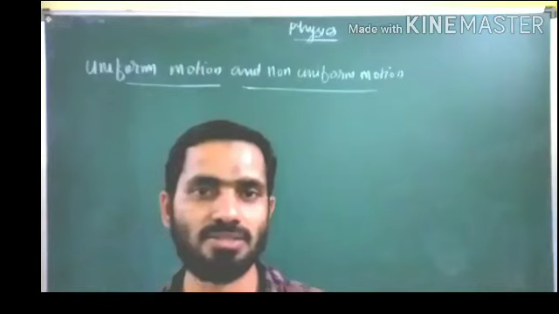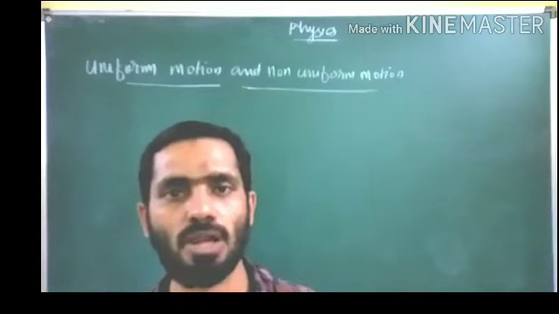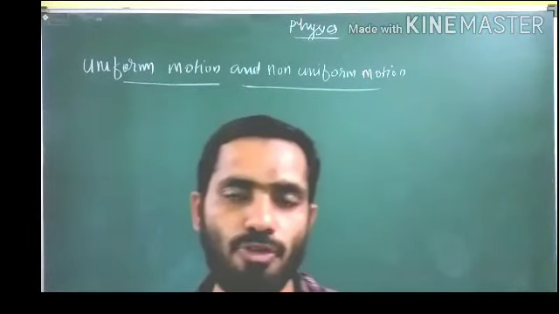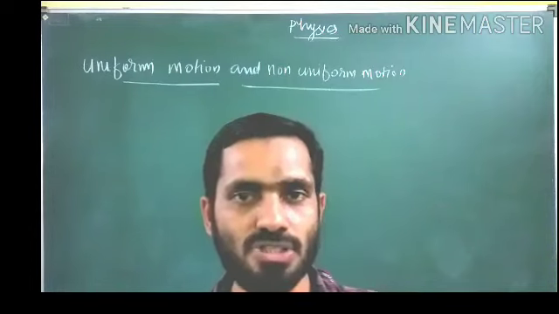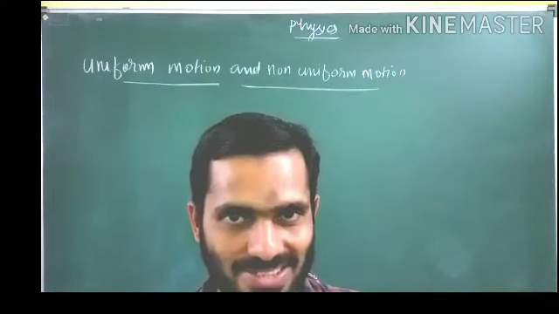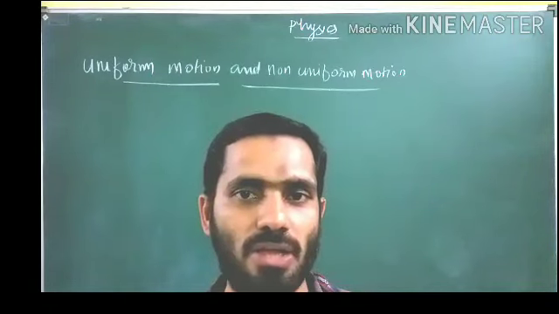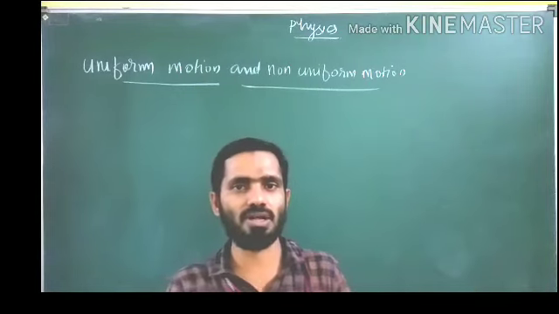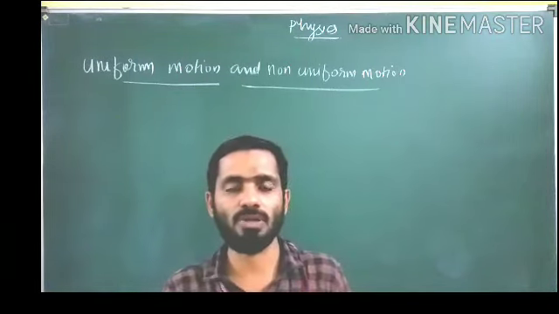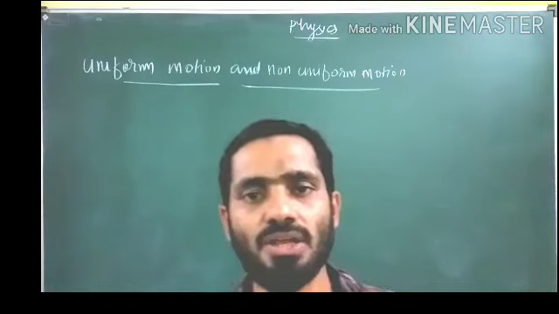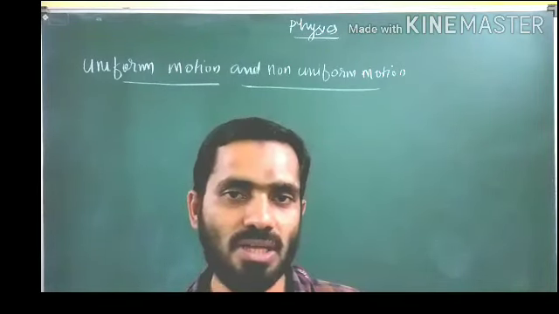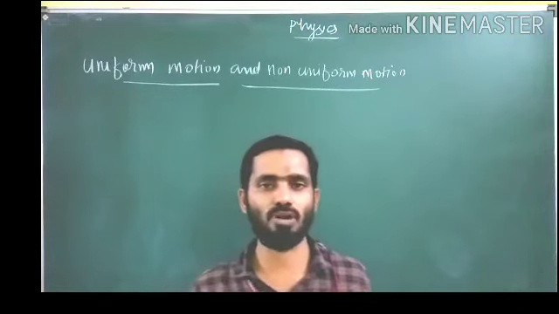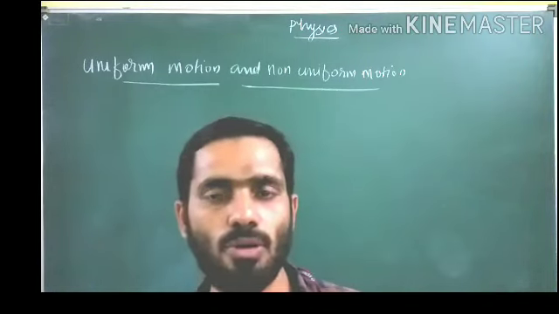You have studied uniform motion and non-uniform motion in your 7th class or in lower classes. What is uniform motion, students? A motion in which equal distance is covered in equal interval of time is called uniform motion. When an object covers equal distance in equal interval of time, then the motion you can call uniform motion. And second one, if an object covers unequal distances in equal interval of time, then the motion is called non-uniform motion.